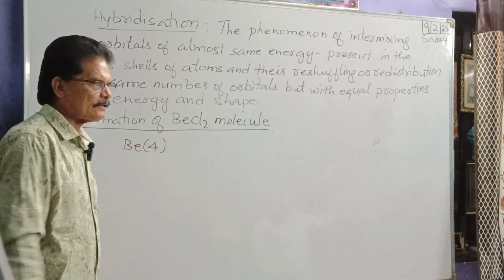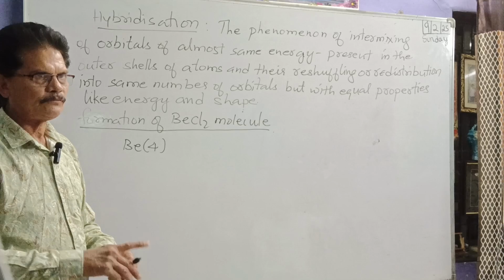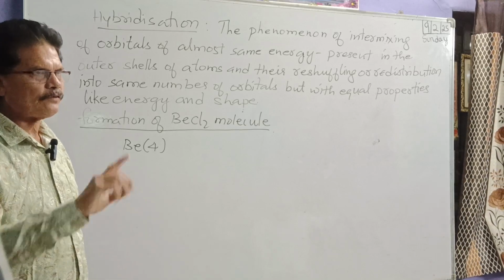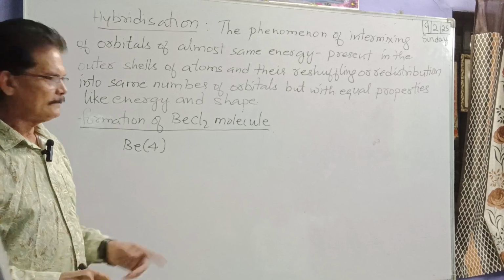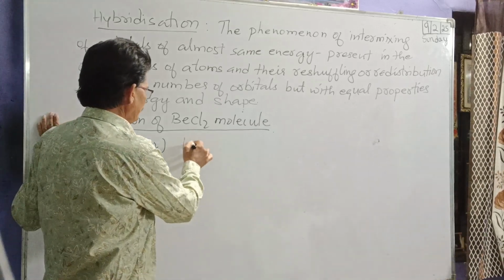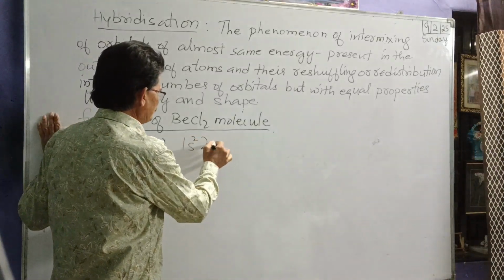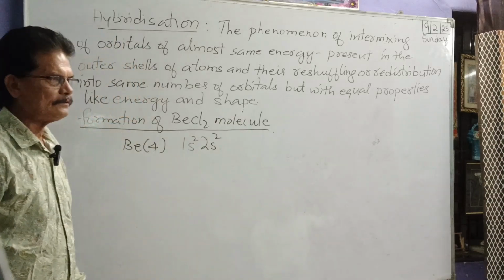Now we know the number of electrons is 4. So we can write the electronic configuration. The electronic configuration will be 1s2, 2s2.